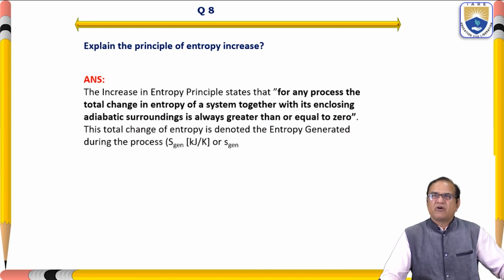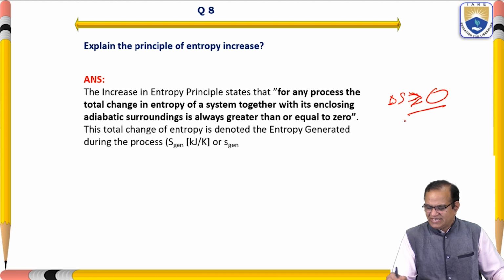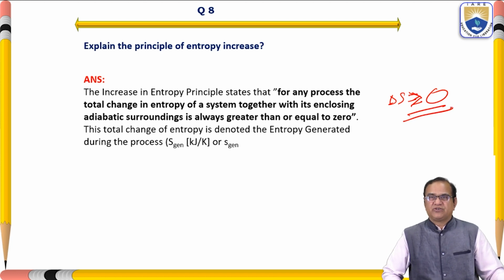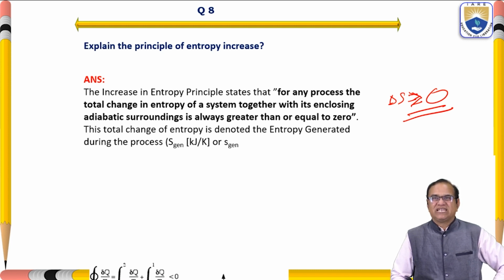The increase in entropy principle states that for any process, the total change in entropy of a system together with its adiabatic surroundings is always greater than or equal to 0. So this delta S will be equal to or greater than 0. It can never be negative. Thus, the total change of entropy is denoted by the entropy generated during the process, Sgen, in kilojoule per Kelvin.